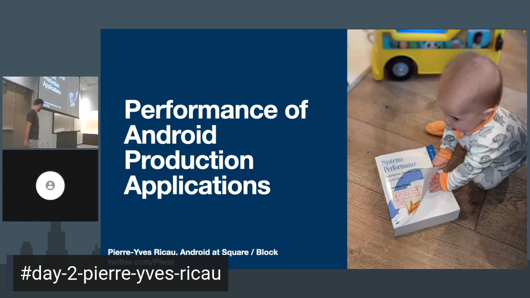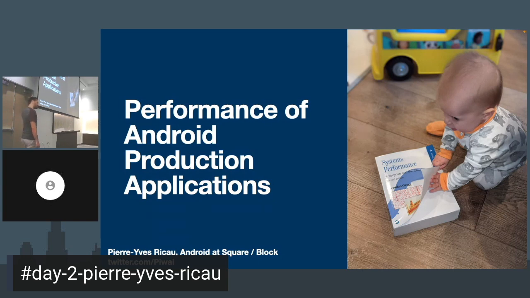A couple months back, I came up with this acronym that I found funny, which was PAPA, Performance of Android Production Applications. And because I've also done that as of the last 3 years, and this is our second kid, my daughter, playing with Systems Performance, a huge book. It's a really good book, but I've only read some parts of it. It's been more useful as a toy for our